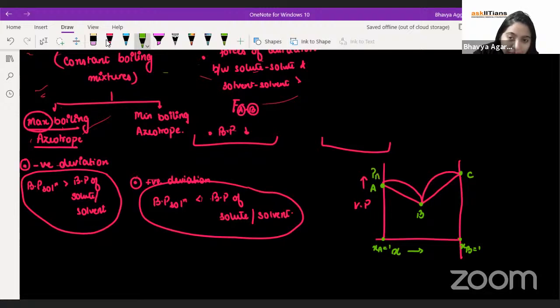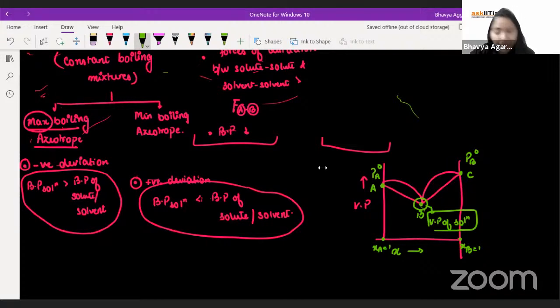So this part will represent P naught A. Point C will refer, this part will refer to the vapor pressure of the solution, which is lesser than the individual ones. Now, do you know that vapor pressure is inversely proportional to boiling point? So if the vapor pressure of the solution is decreasing, the boiling point of the solution will increase.